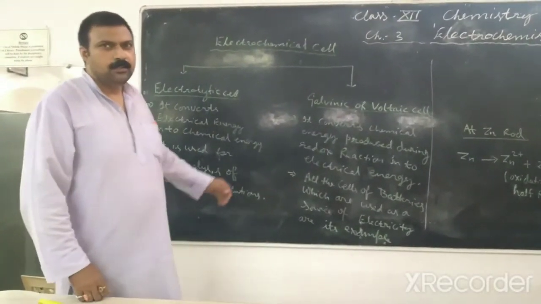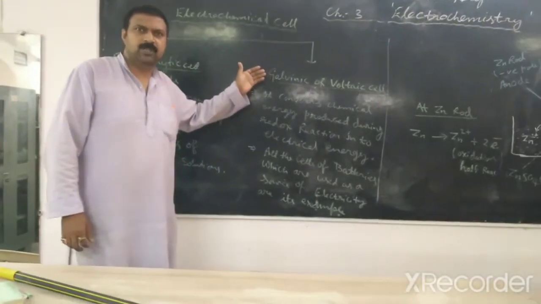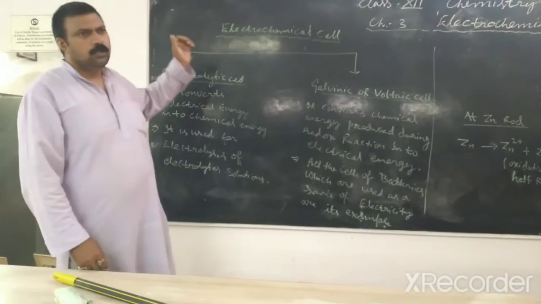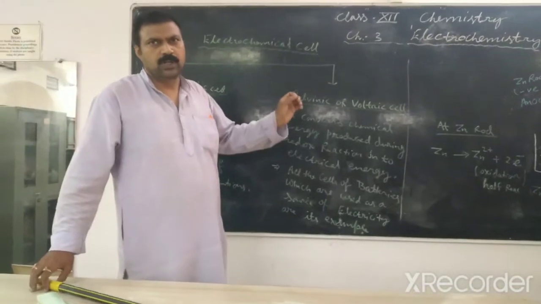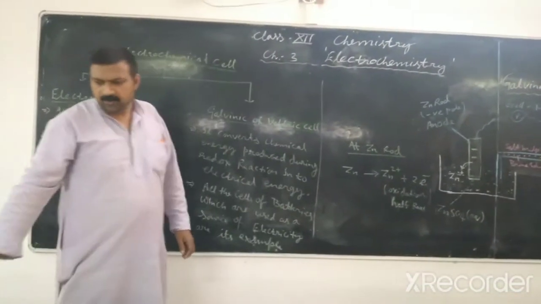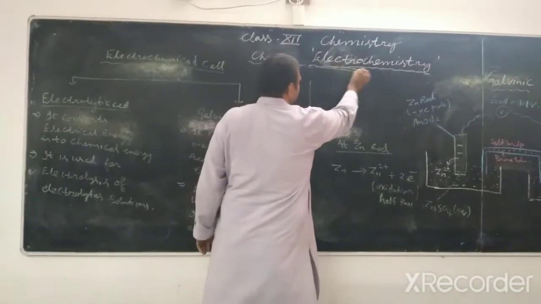Students, today we will start electrochemistry, that is chapter 3 of chemistry, part 1. The term electrochemistry includes two words, electro and chemistry. Electro means electrons or electric current.